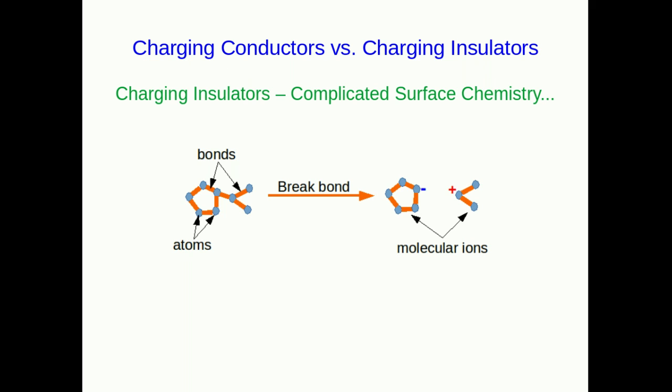So here's some molecule made out of atoms with bonds connecting them. If you break a bond in the molecule, often it'll break up in such a way that you get two fragments, and often the charge will be unevenly distributed between them, so that one of these fragments is negatively charged and the other is positively charged. You call these molecular ions.